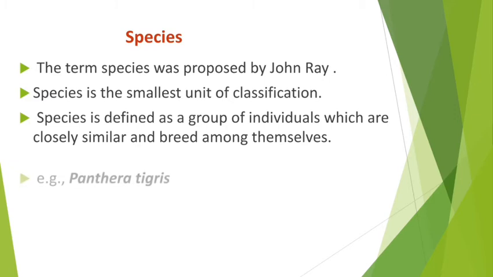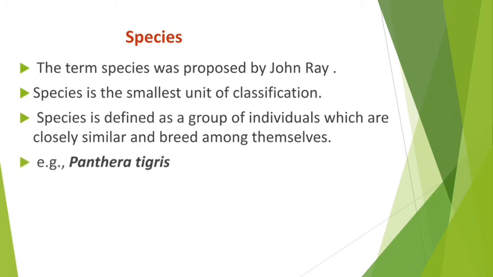Let us see an example: Panthera tigris. This is the scientific name of tiger. Another one, Mangifera indica, is the scientific name of mango.